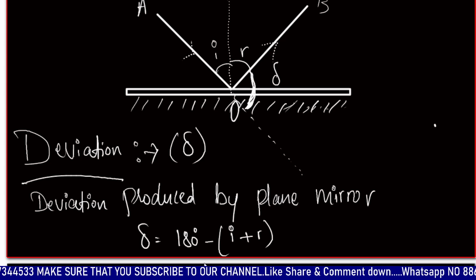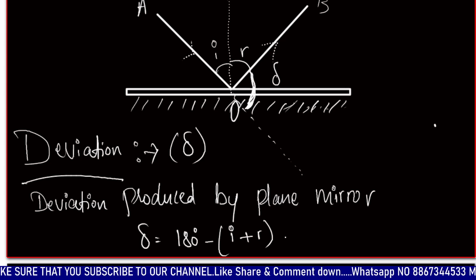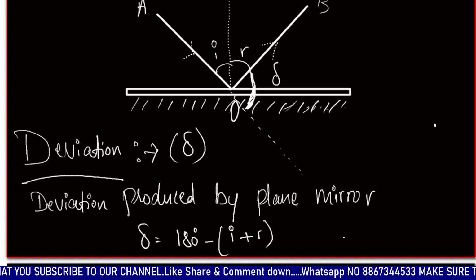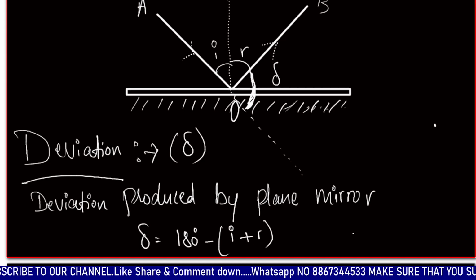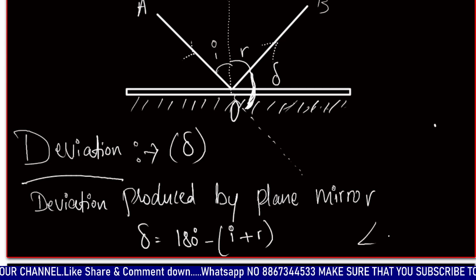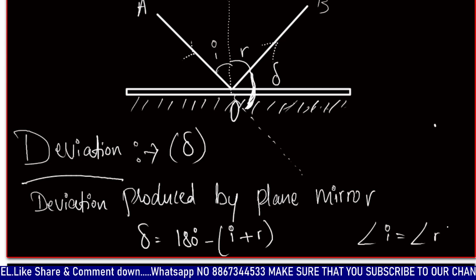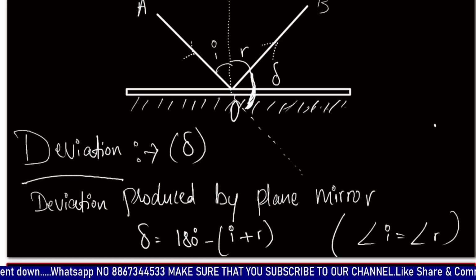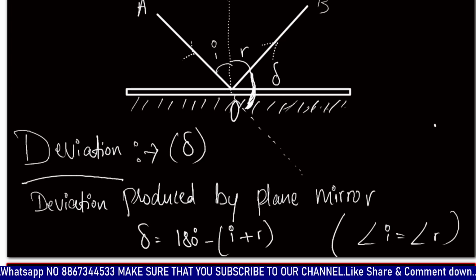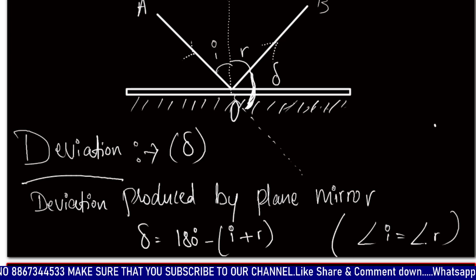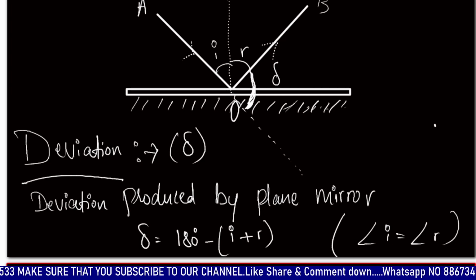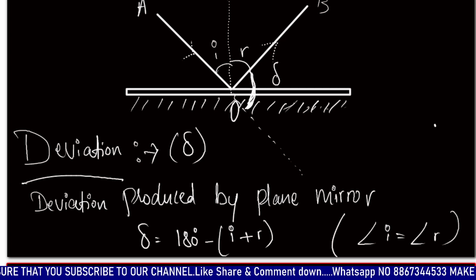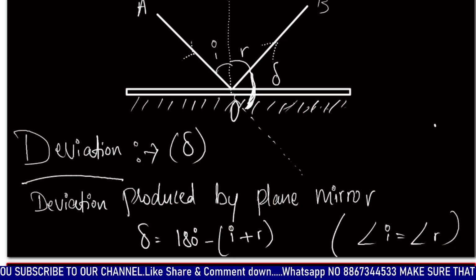We know, from the laws of reflection, angle of incidence is equal to angle of reflection. So it becomes 180 degrees minus, since angle I equals angle R, I plus R becomes 2I.